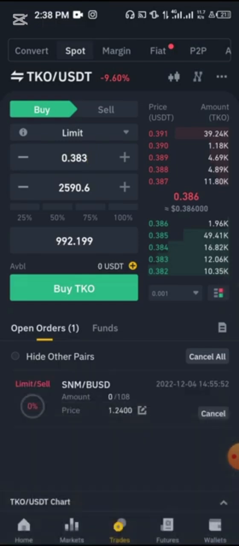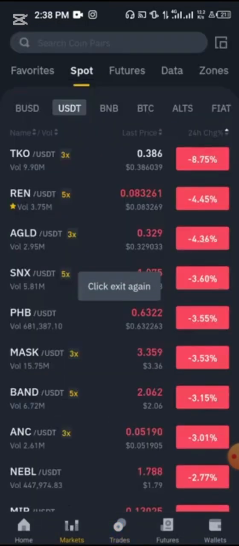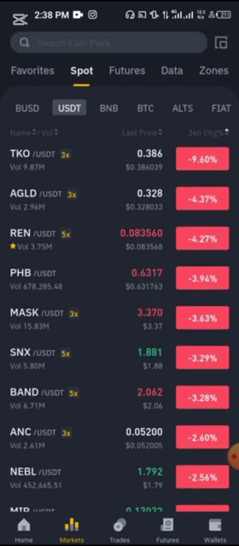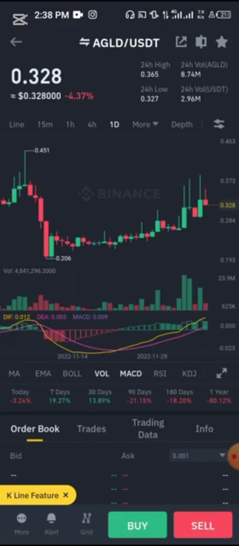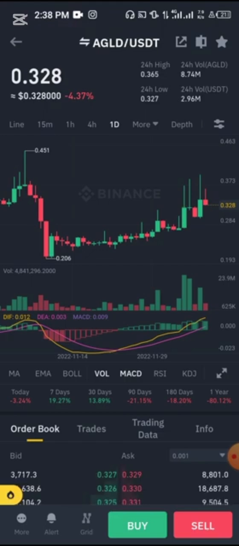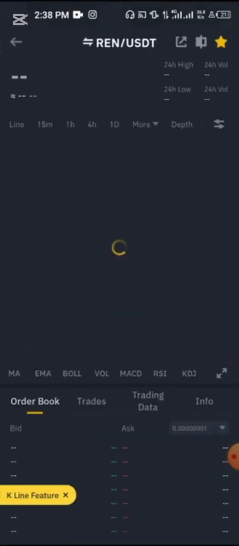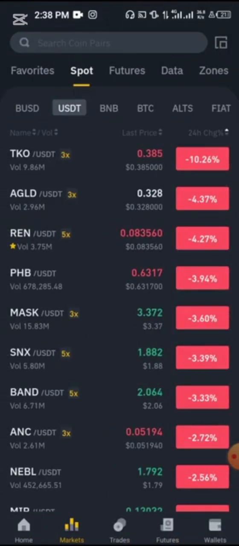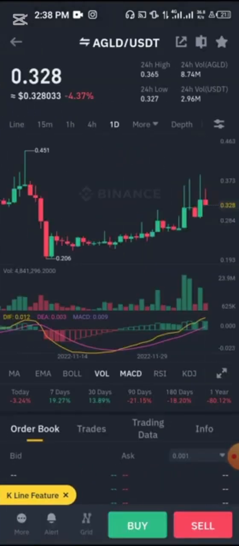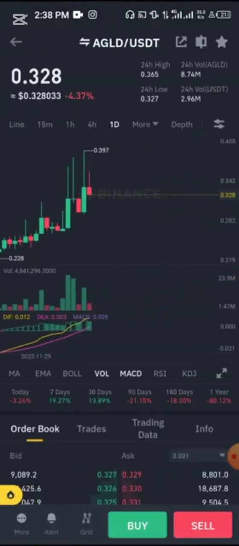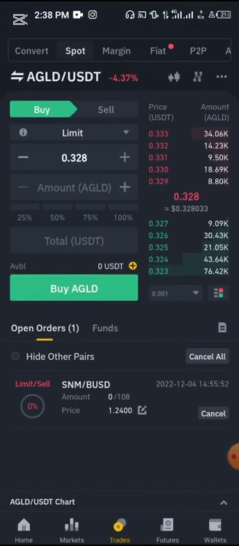All right, now let's look at another crypto that has also gone down. This one has gone down 4%. AGL has gone down 4% for the past 24 hours. Now let's look at what height AGL has gone to. Okay, let's scroll down. We are looking at the daily time frame. It has gone to 3.97. Click on buy.